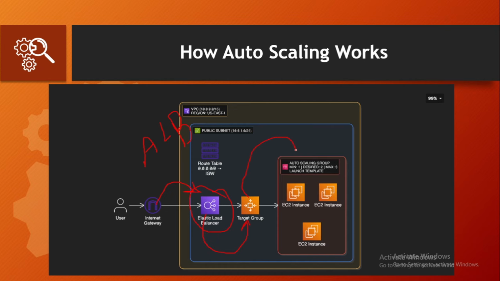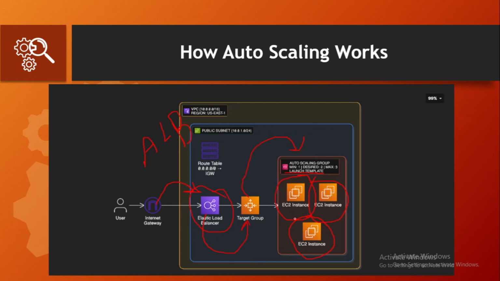Then this is the auto scaling group where we define the minimum, desired and maximum number of EC2 instances, and these EC2 instances will come up from a launch template, and the desired number of instances is 3. So the auto scaling group will make sure that these 3 instances remain available at all times. Sorry, the maximum is 3 here. So suppose traffic increases, it will add another instance according to some policy. So that is how auto scaling works.